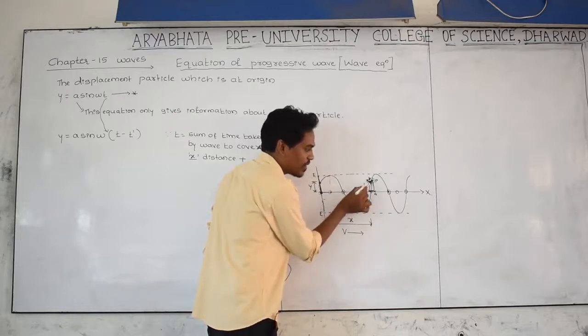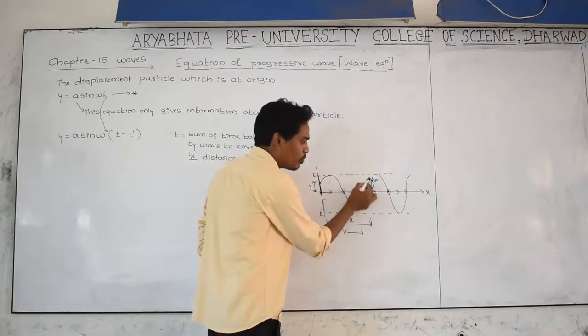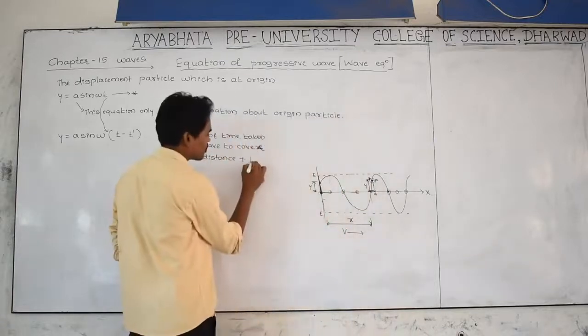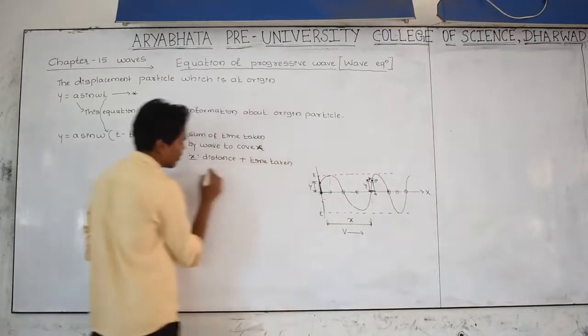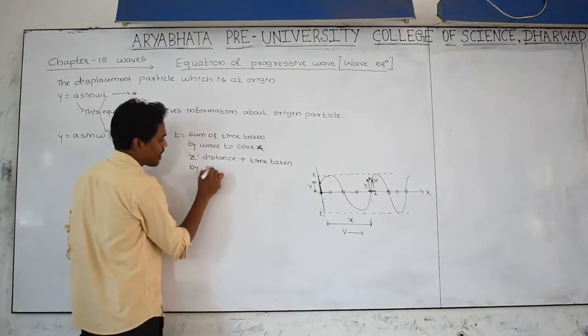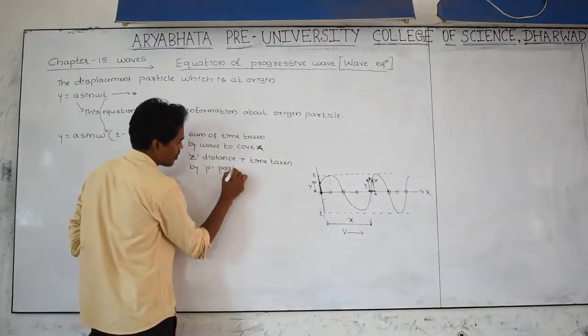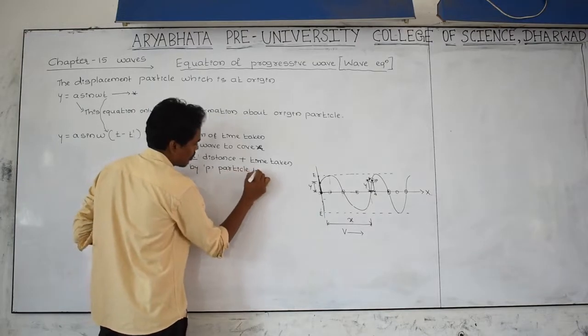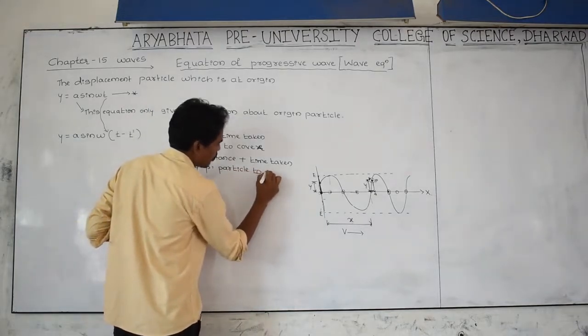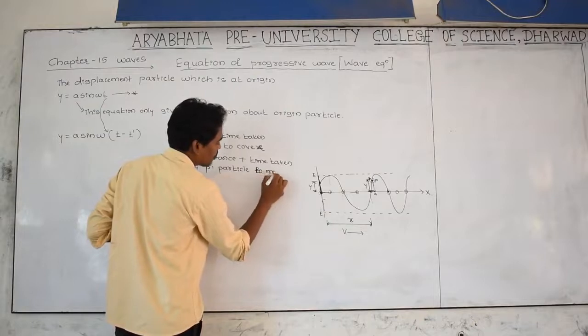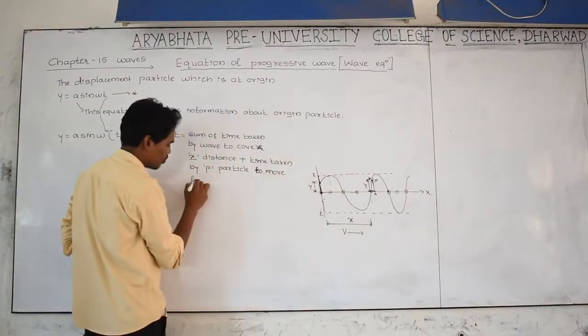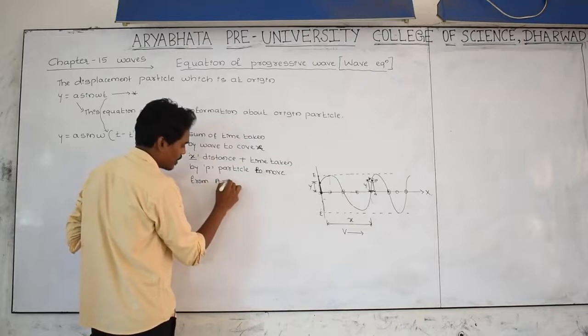The time taken by the P particle to move from A to B.